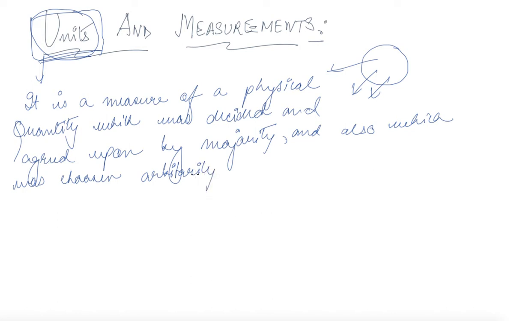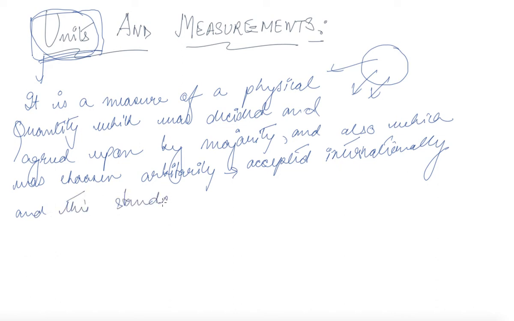Now you have to keep in mind that these are chosen arbitrarily and they are accepted internationally, and this standard reference point is known as your unit.